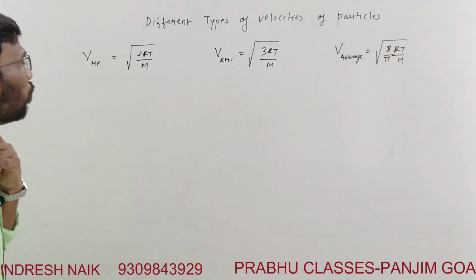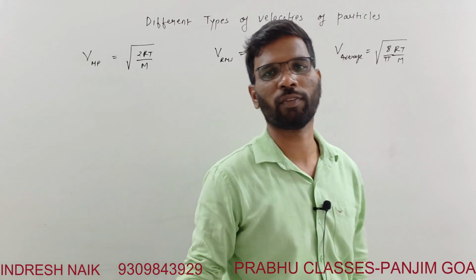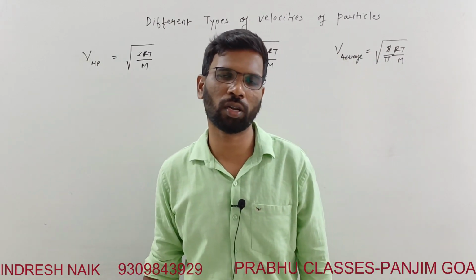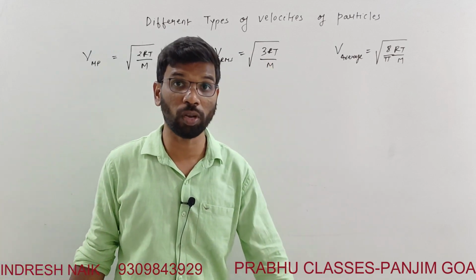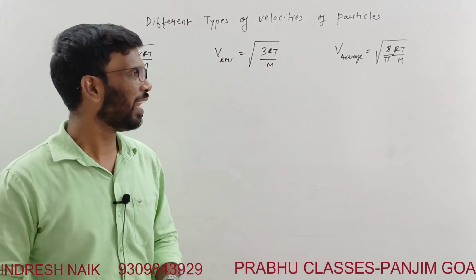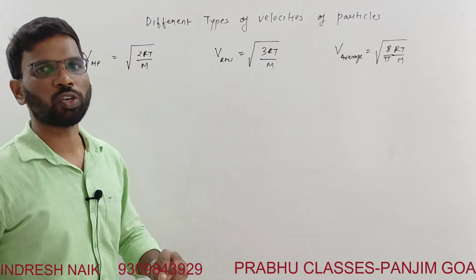If you see the velocity in all these cases, whether it is V most probable, root mean square, or the average velocity, everywhere it is inversely proportional to the molar mass. More is the molar mass, less is the velocity. And it is also directly proportional to what? Temperature.